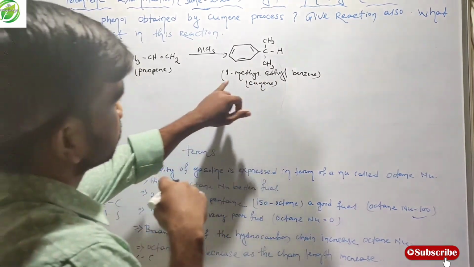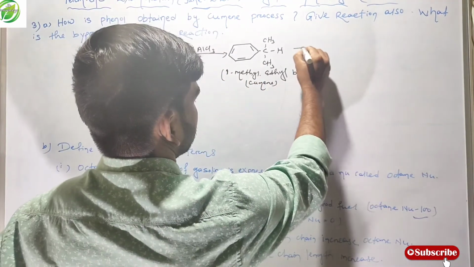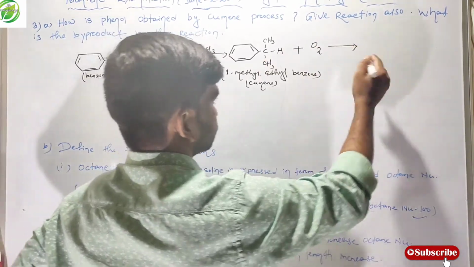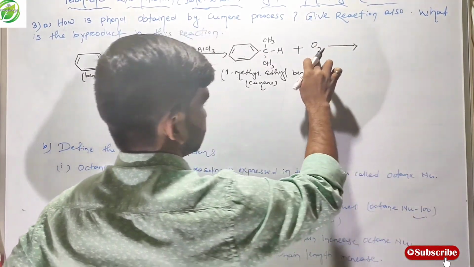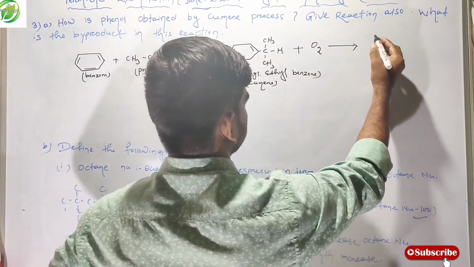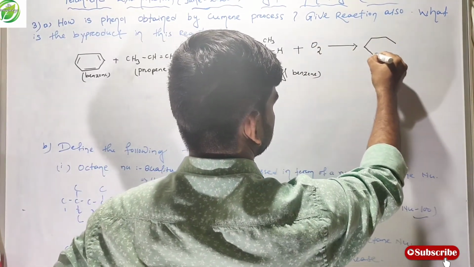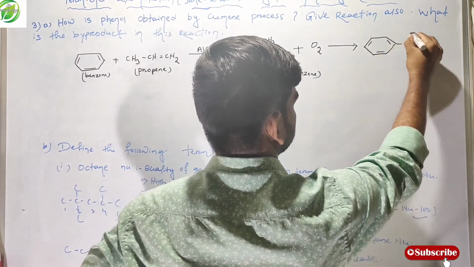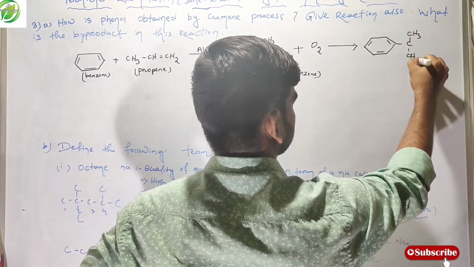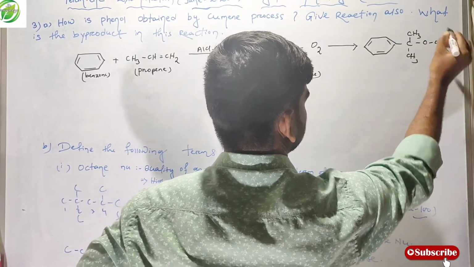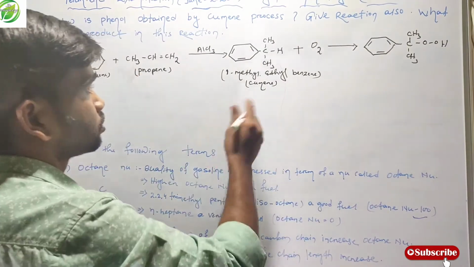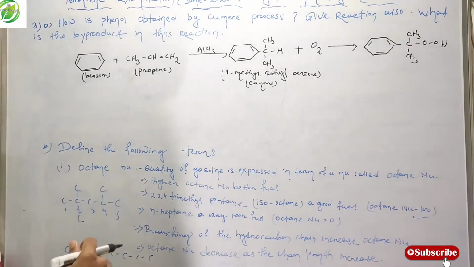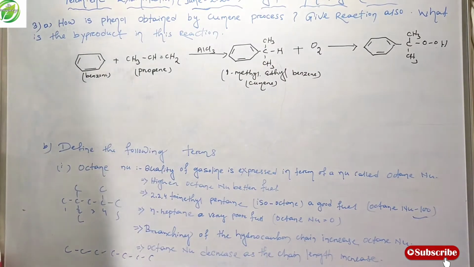Friends, when this 1-methylethyl benzene reacts with oxygen, this oxygen is simply joined in this place, at this hydrogen place. Friends, this is called cumene hydroperoxide.